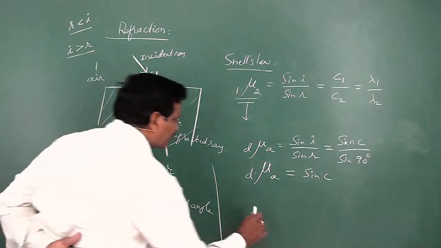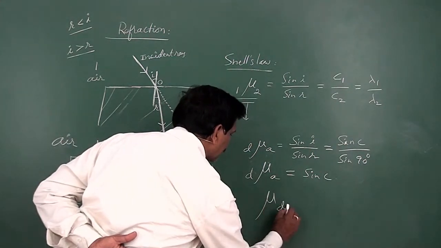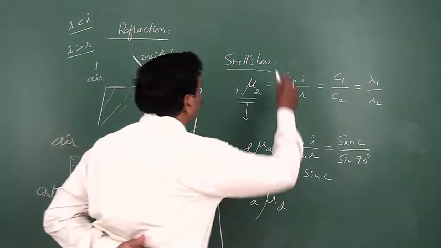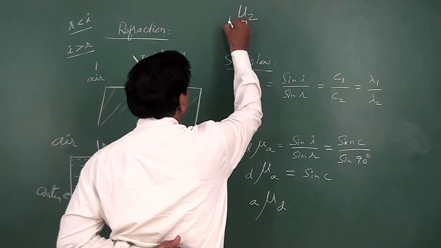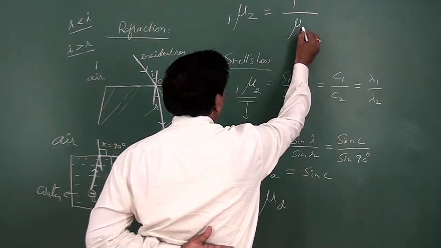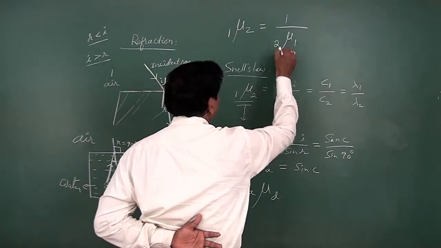Then what is the refractive index of denser with respect to rarer? If you take the refractive index of the second medium with respect to the first medium, it can be written as 1 by the refractive index of the first medium with respect to the second medium.